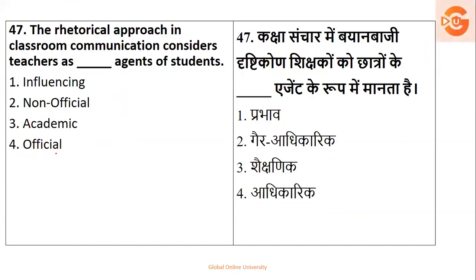Next, the rhetorical approach in classroom communication considers teachers as dash agents of the student. The approach where there is a type of turning point, an influencing power, a persuasion power. So it is basically influencing agents of the students. Instead of influencing, you may also get pursuing. If you get pursuing here, the word will be correct too. Okay, next.